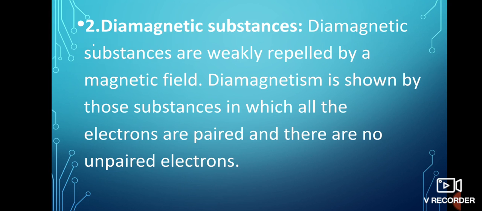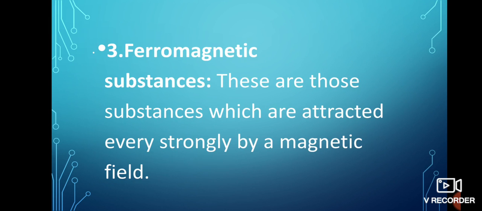That means diamagnetism is shown by those substances in which all the electrons are paired and there are no unpaired electrons. Pairing of electrons cancels their magnetic moment and they lose their magnetic character. Example of diamagnetic substance is benzene. Now third is the ferromagnetic substances. These are those substances which are attracted very strongly by a magnetic field.